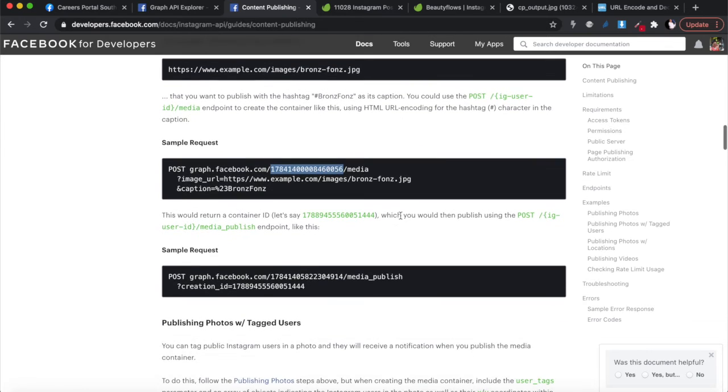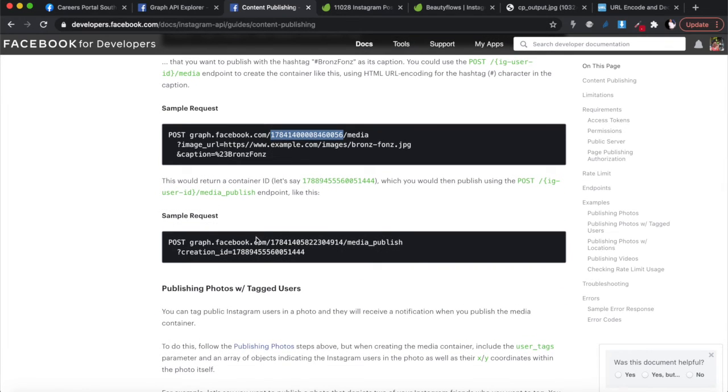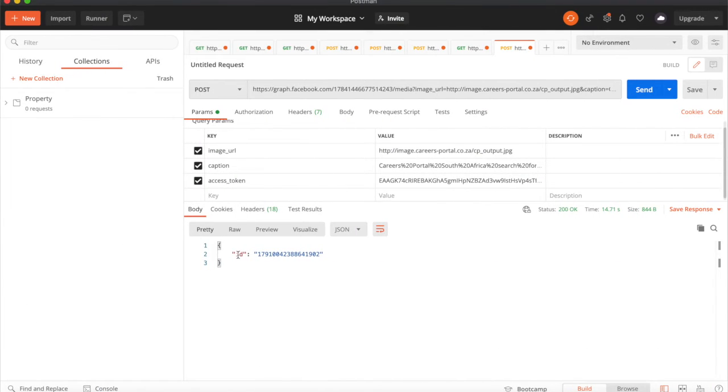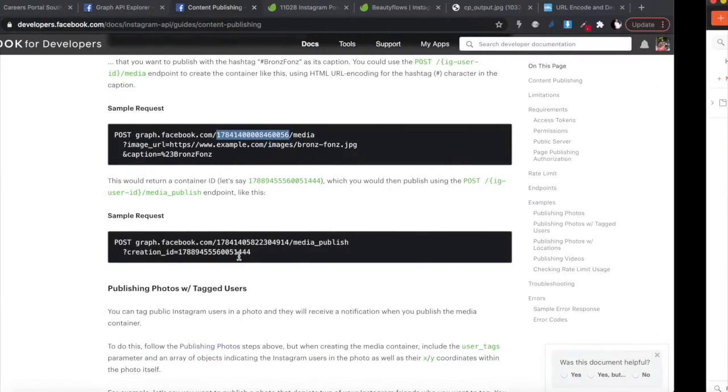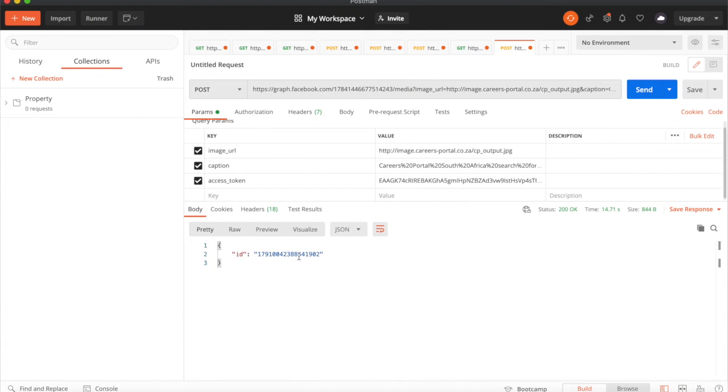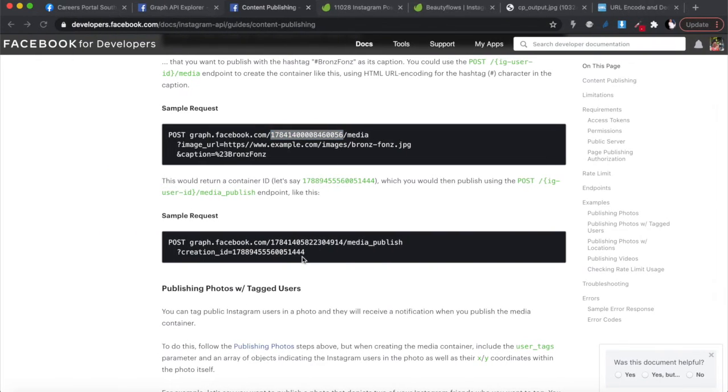So what you need to do next is to send the second request, which now will include that creation ID. So this ID that you're getting here is a creation ID. All right, so you've created the object container for Instagram to be able to then find your image. So you need to send the second request with that object container so that it actually gets posted to Instagram. So let us copy this again, just as it is.